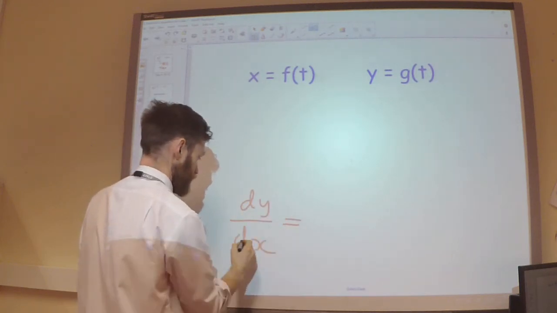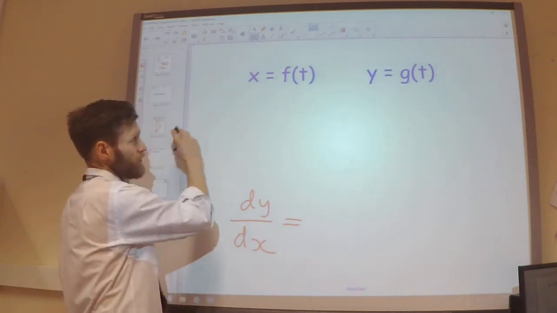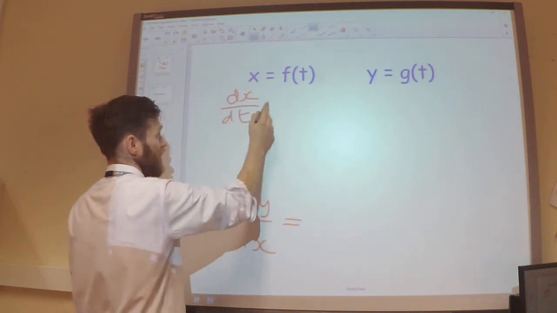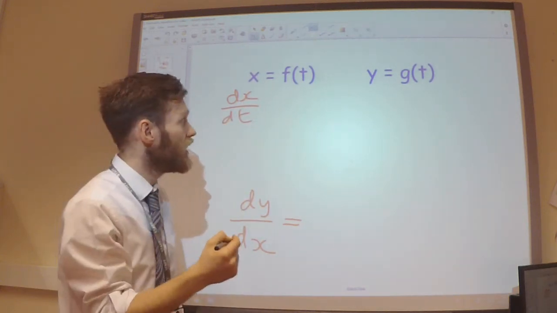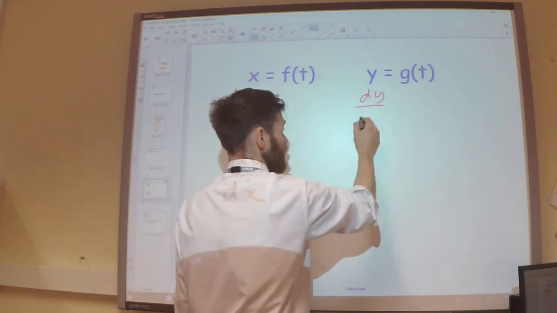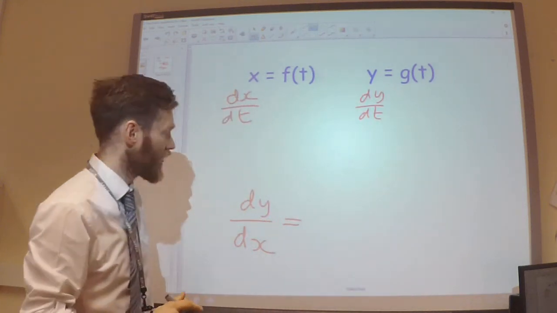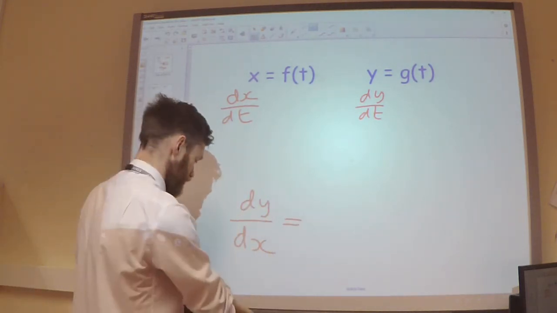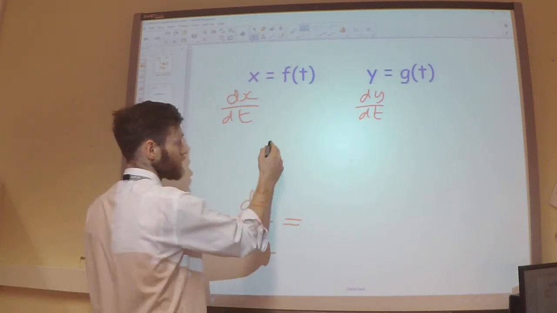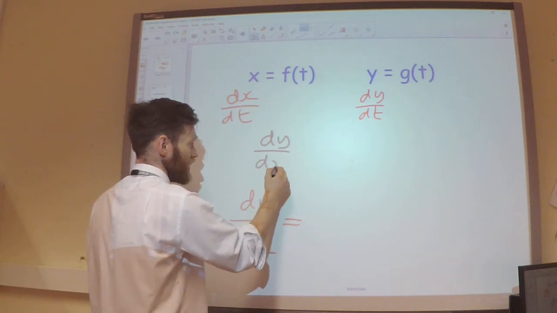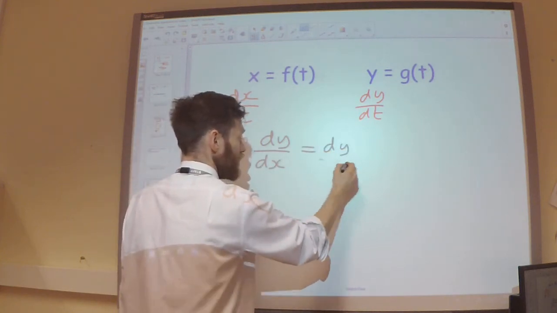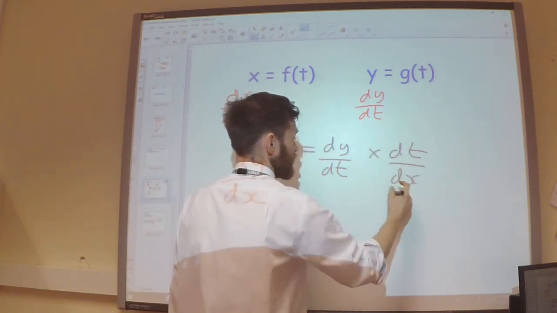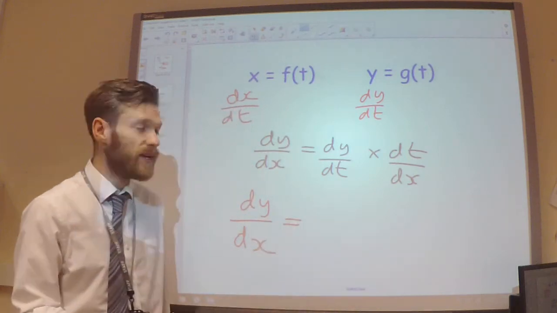dy by dx. Okay, so in terms of differentiation here, I could differentiate x with respect to t, and I could differentiate y with respect to t as well. And I want to try and link these two things together so I can get dy by dx. To do that, we're going to use the chain rule, because I know that the chain rule says that dy by dx is equal to dy by dt multiplied by dt by dx, and those two things cancel out, hence why they're the same thing.